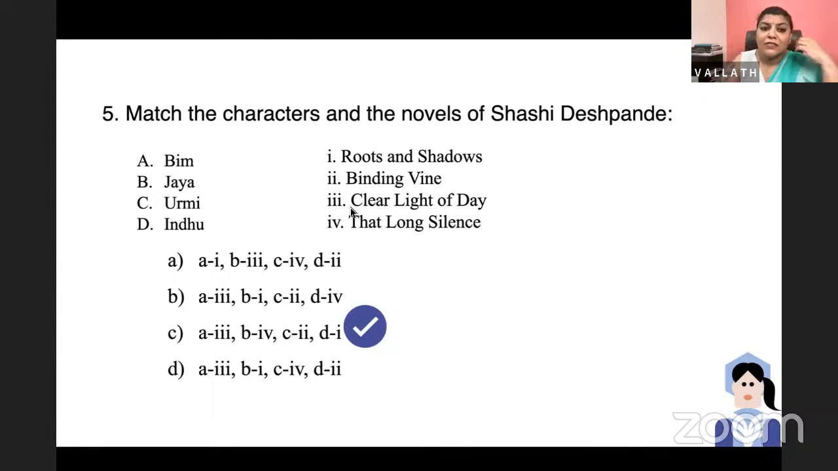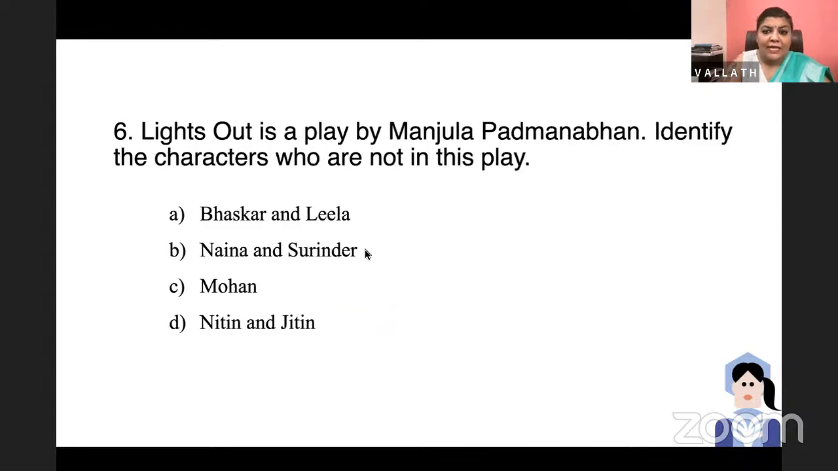Urmi in Binding Vine is struggling to understand her husband's stepmother, and to publish her writings. At the same time, she's dealing with some other women also, Kalpana, Shakutai, etc. And there is a rape issue also involved. Indu is in Roots and Shadows. She's coming home to her ancestral house after a long time, and she's coming to terms with herself. So that's it. Ankita, you can read out the next one.